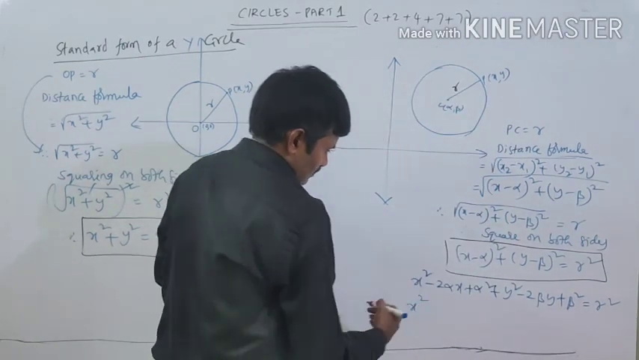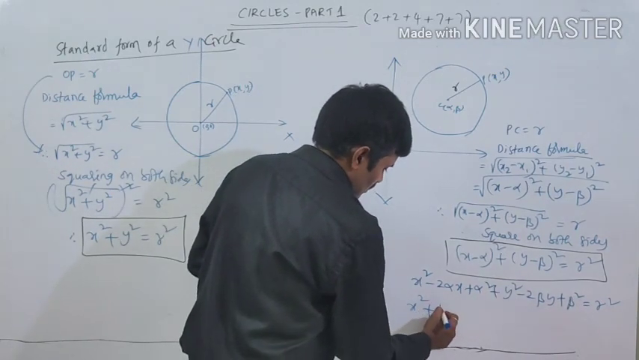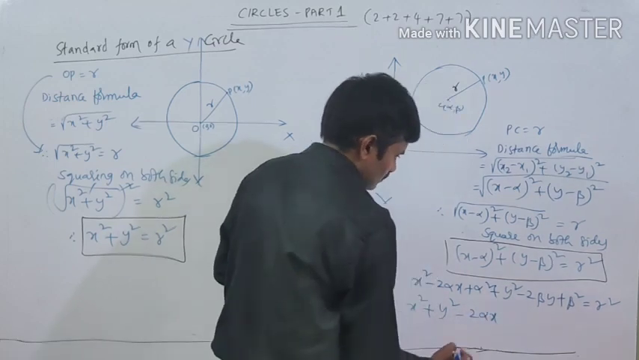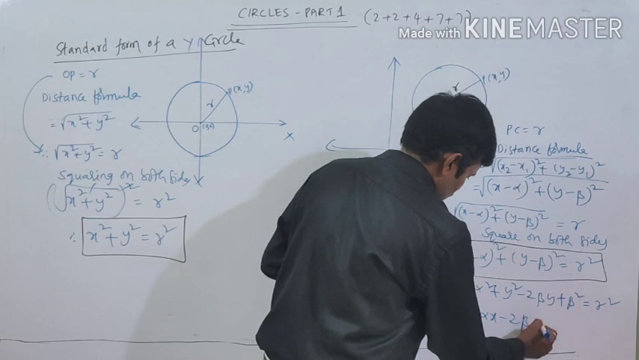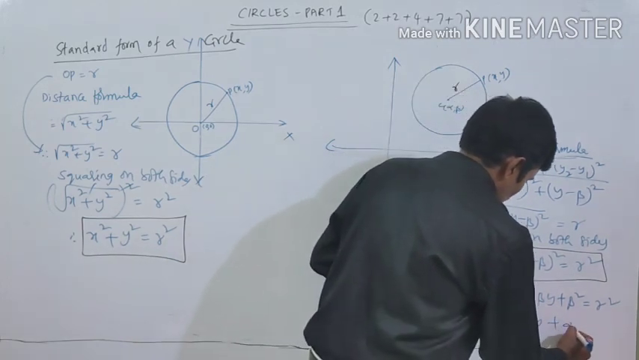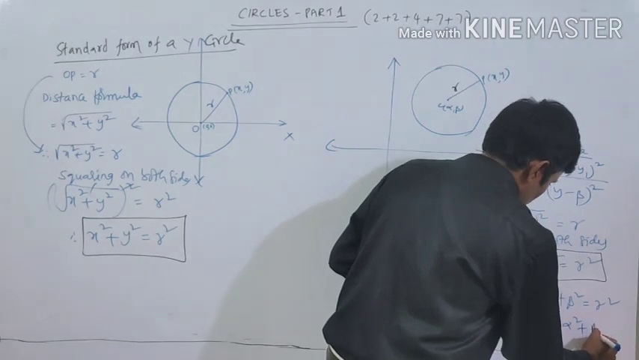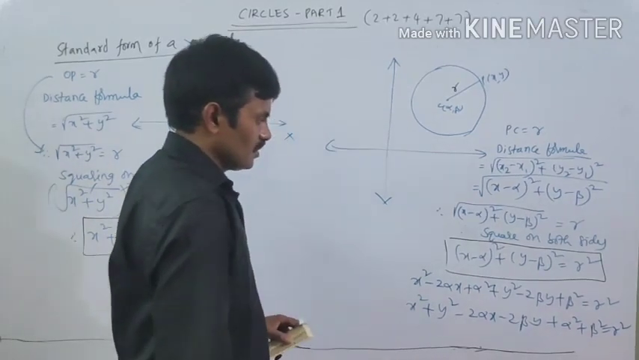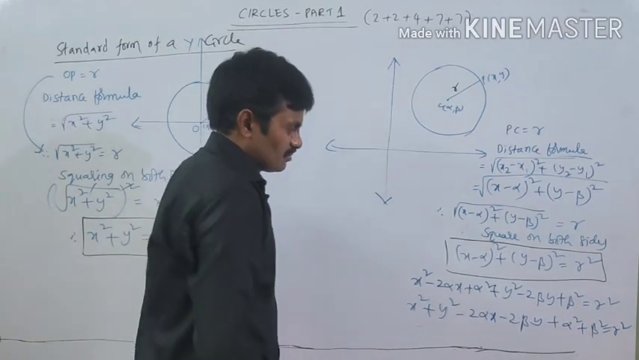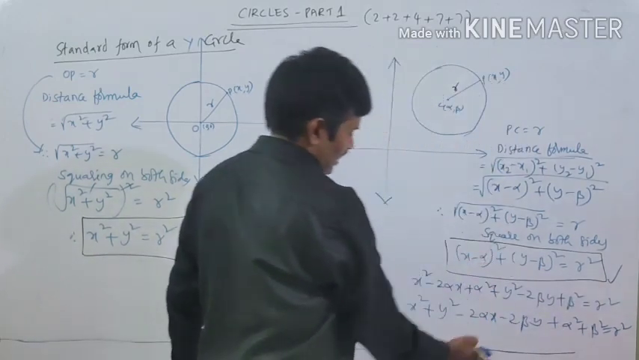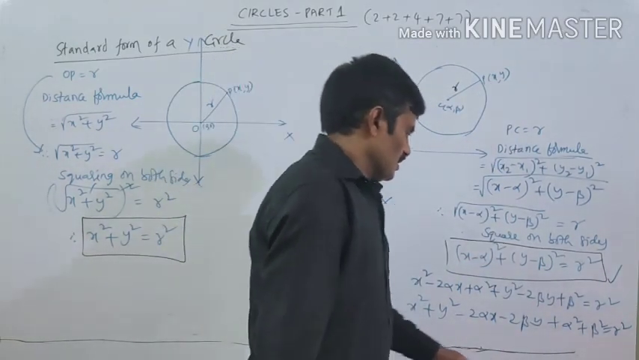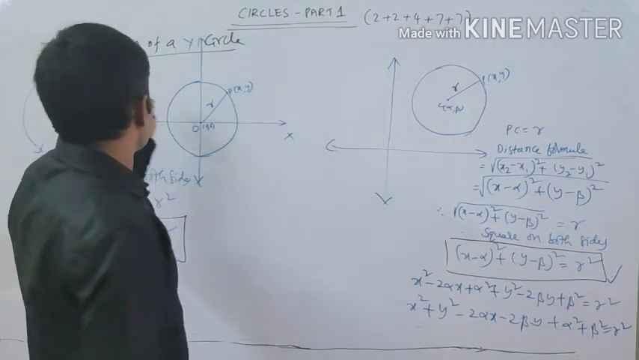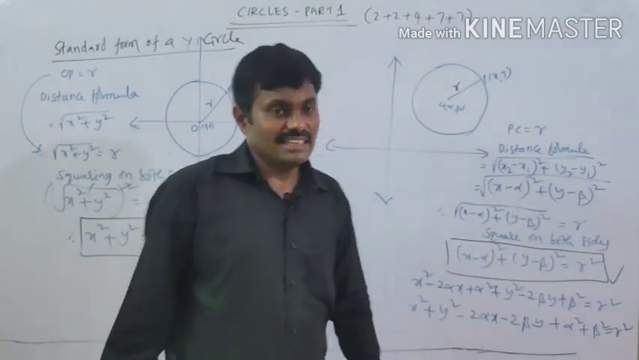If I write in order: x square plus y square minus 2 alpha x minus 2 beta y plus alpha square plus beta square is equal to r square. So it is another form. We can write up to here, and if possible, we can expand. This is another form of the equation of a circle. It is the general form of the equation of a circle.